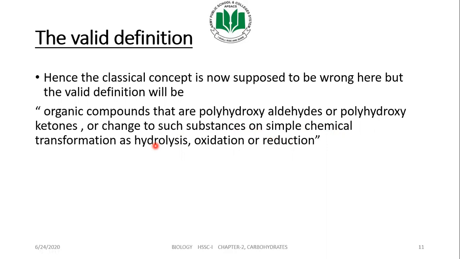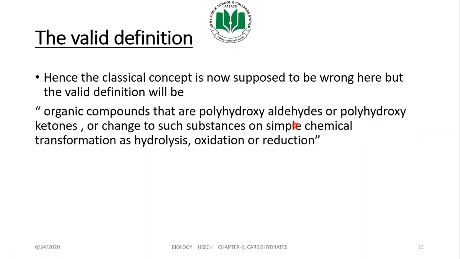According to this, any organic compound which is polyhydroxy, where poly means many, containing many hydroxyl groups, a lot of OH groups. Aldehyde is a functional group; we will discuss it shortly. And polyhydroxy ketones are the ketone functional group with a lot of OH hydroxyl groups attached to it. So these organic compounds are considered to be carbohydrates.